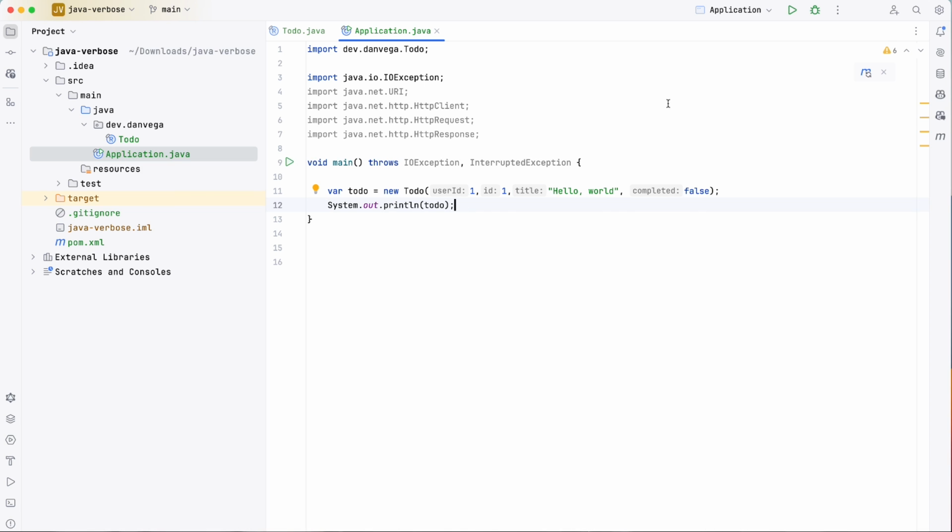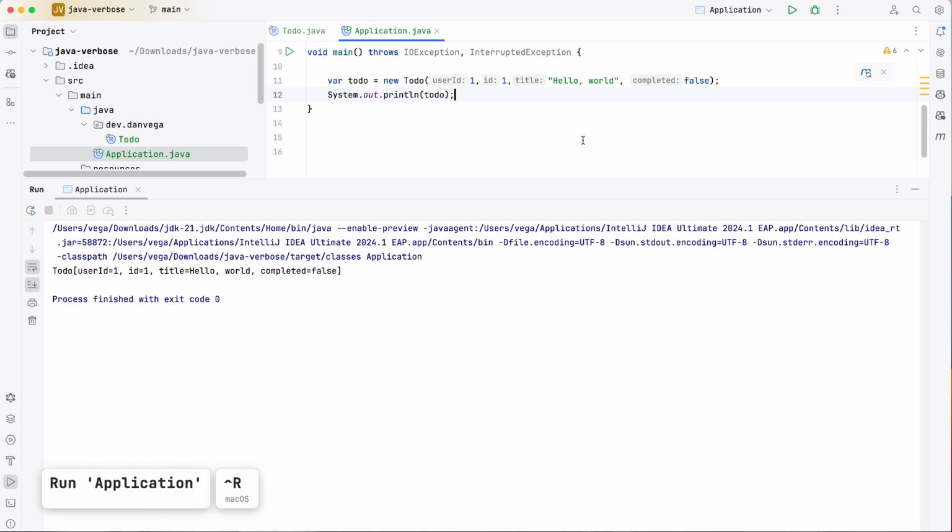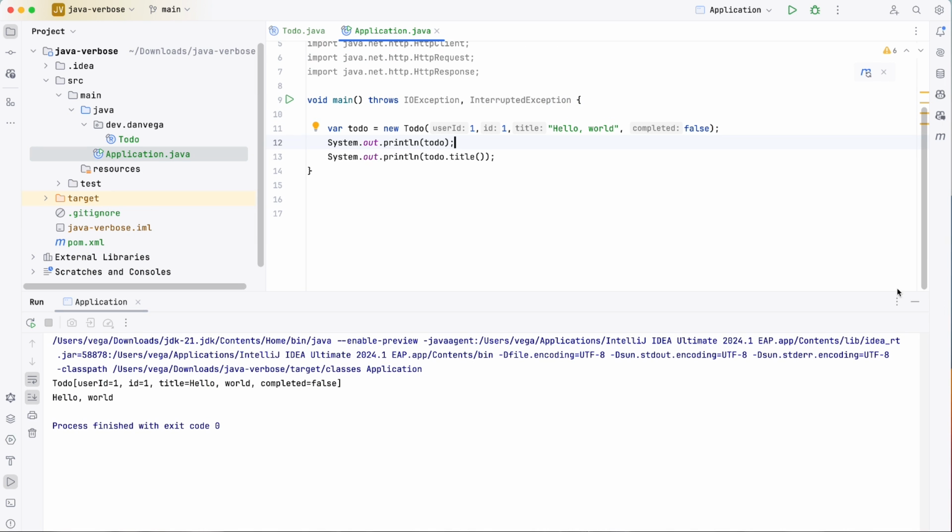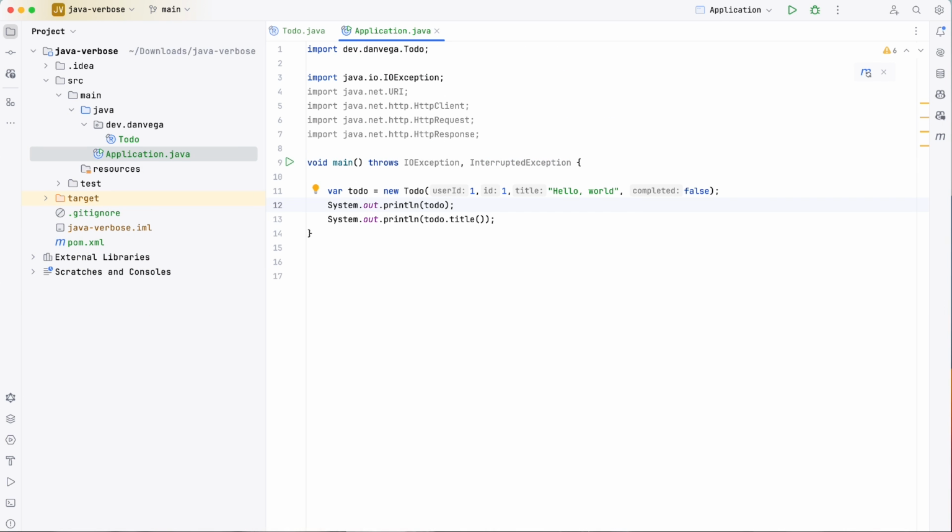But Dan, we didn't write a toString function. That's okay, because underneath the hood, the record is doing this for us. It creates an equals and hashCode. It creates a constructor. It creates the getters for each of the values in there, and it creates that toString. So if I wanted to just get a particular value, I could say sout todo.title, and now we can just see the title. So that is a record, which really cuts down on a lot of verbosity of writing out simple data carrier classes. All right, so I'm going to get rid of this.